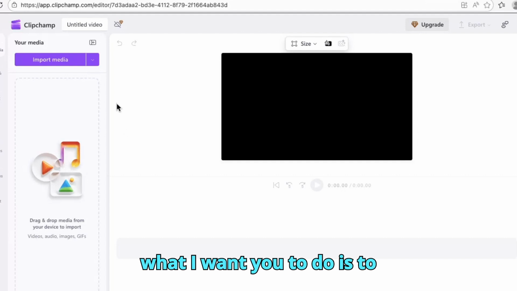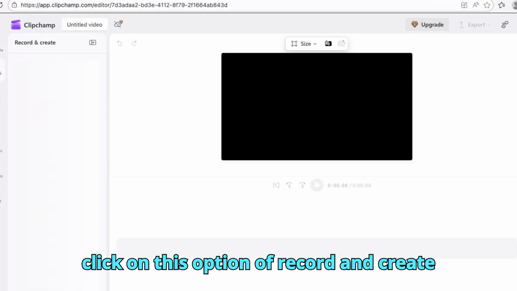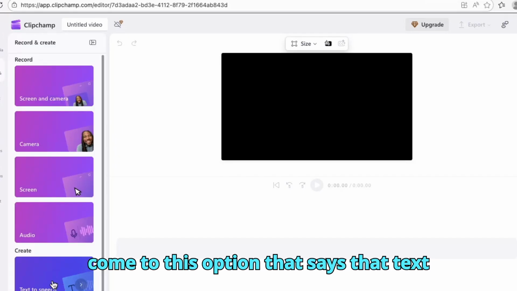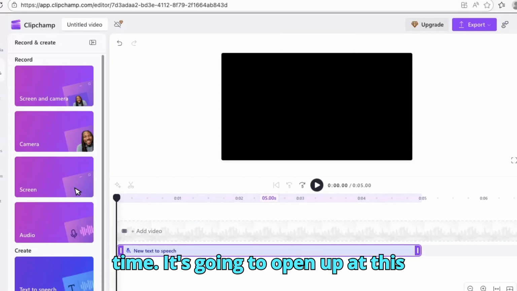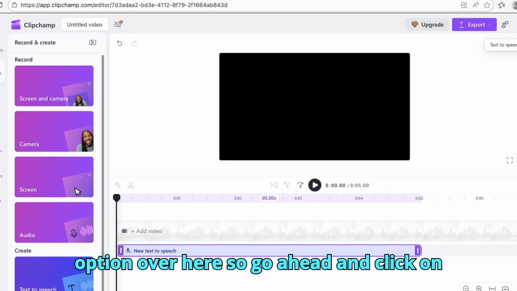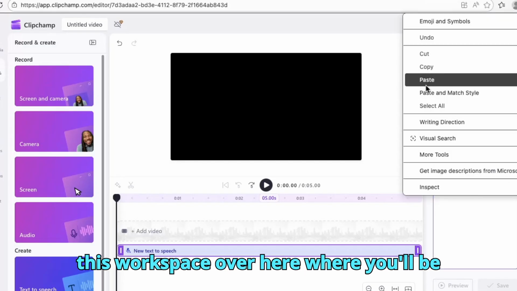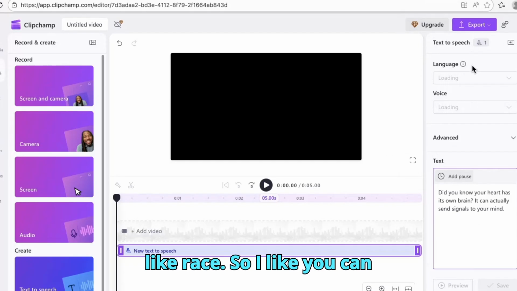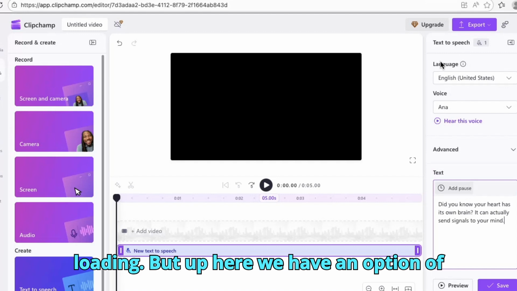So what I want you to do is to click on this option of record and create. Give that time. Then you're going to come to this option that says text to speech. Click on that and give it time. It's going to open up at this option over here, so go ahead and click on it just like that. It's going to open this workspace where you'll be able to paste your voice line.